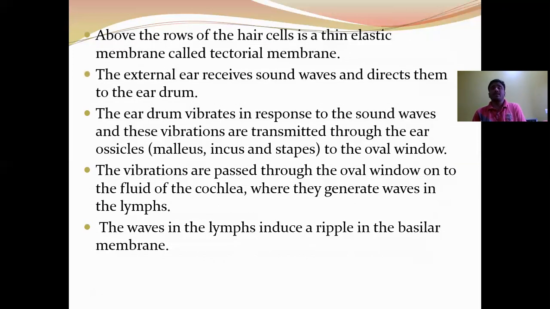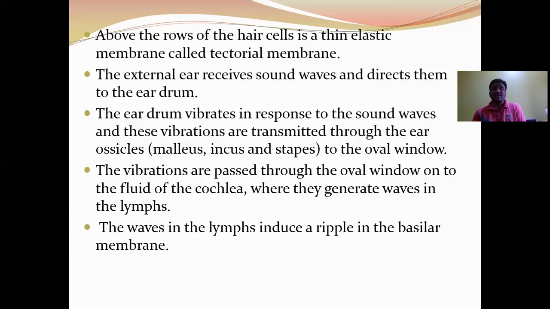This is the mechanism of hearing. The external ear receives the sound waves and directs them into the eardrum. The eardrum vibrates in response to the sound waves, and these vibrations are transmitted through the ear ossicles to the oval window. The vibrations pass through the oval window into the fluid of the cochlea, where they generate waves in the perilymph and endolymph.